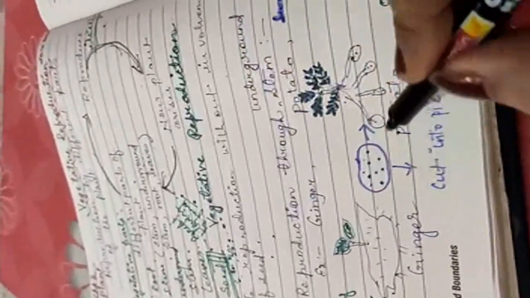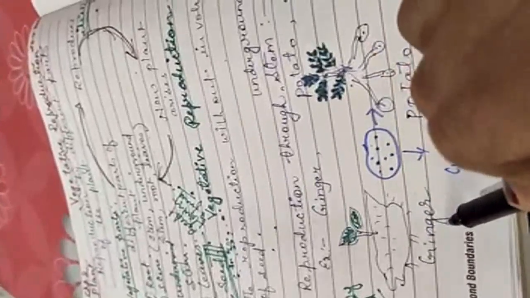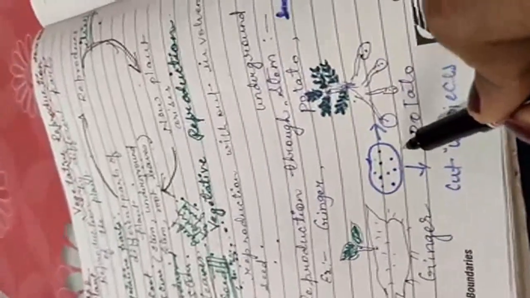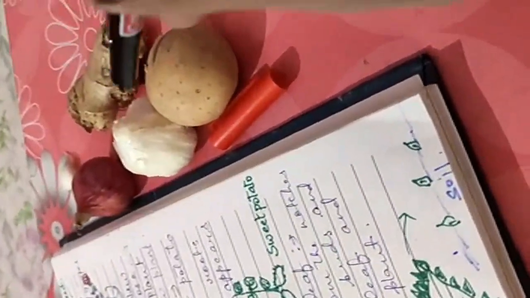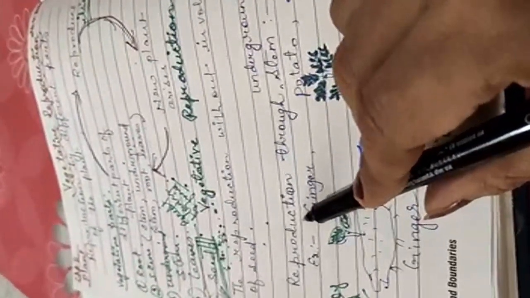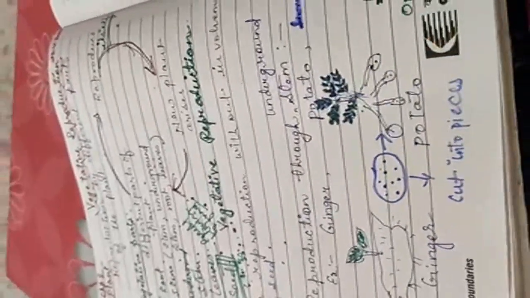But these are the stem parts. Ginger is a stem, potato is a stem. All these that I kept here are stem parts. Okay, that stem part helps in what? Reproduction. Okay, suppose we take a potato.